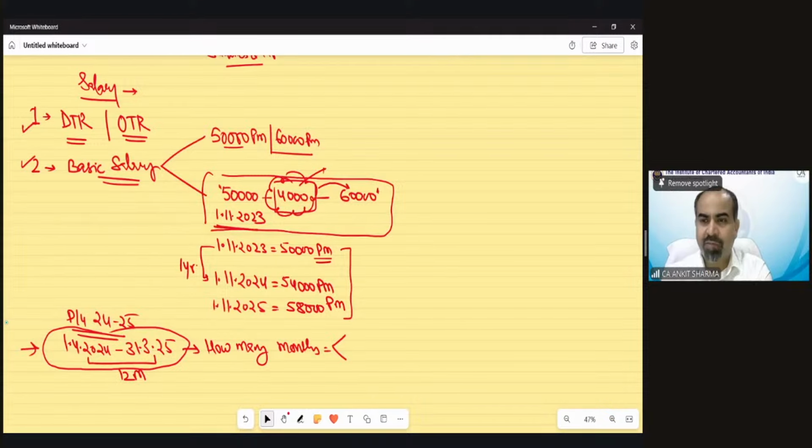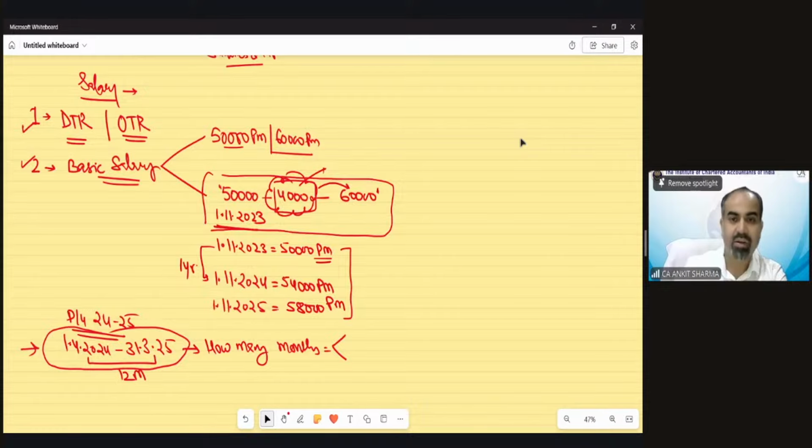Miss SH is saying 5 months 58,000. Gulika is saying 50,000 for 7 months. Almas is saying 7 months 50,000 and 5 months 54,000. Let me tell you, students, as I've told you earlier, if the calculation of basic salary goes wrong, everything goes wrong. So be very careful when basic salary calculation is required on the basis of range question. Kavya is saying 50,000 for 7 months, 54,000 for 5 months.